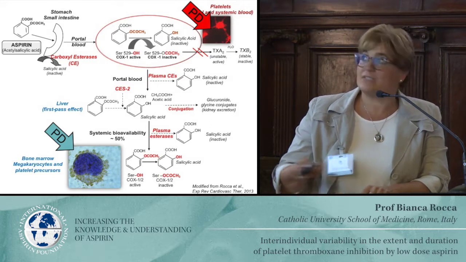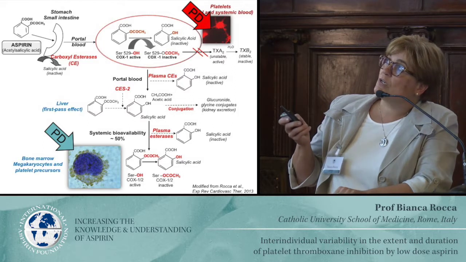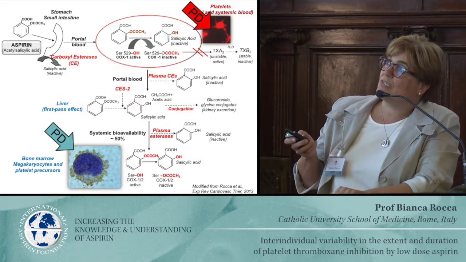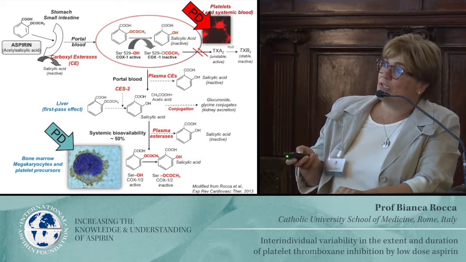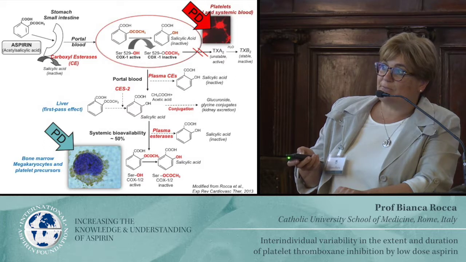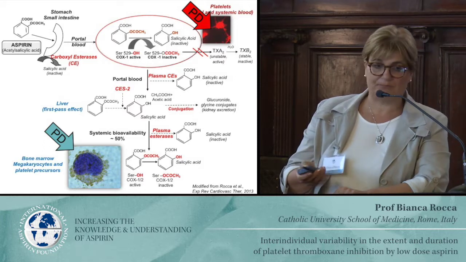The pharmacodynamics of aspirin includes platelets, both in the peripheral blood and in the systemic circulation, as well as bone marrow megakaryocytes and pro- and pre-platelet precursors.